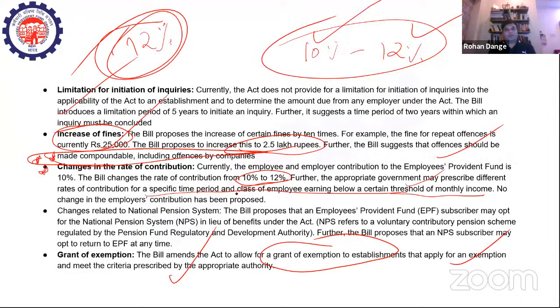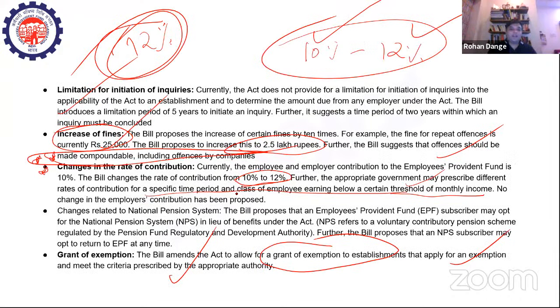Okay. So boys and girls, with this, we have come to the end of our detailed discussion on Employees Provident Fund and Miscellaneous Provisions Act 1952 and the subsequent amendments which were brought about in 2019. So I have tried to cover almost all the aspects of this particular act from the examination point of view.